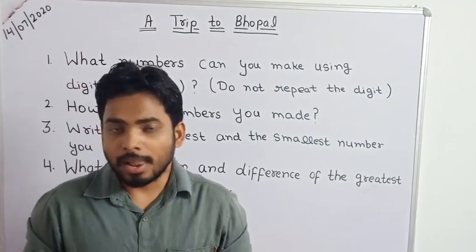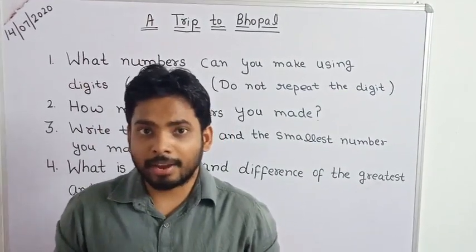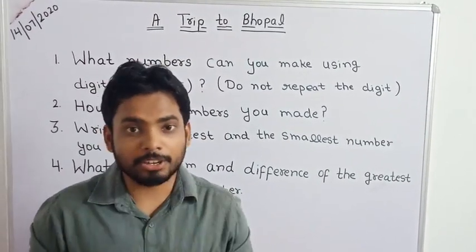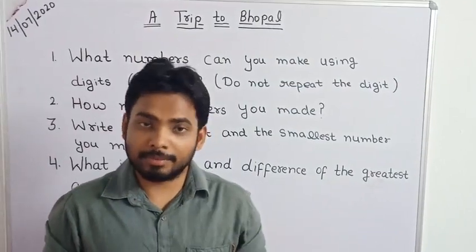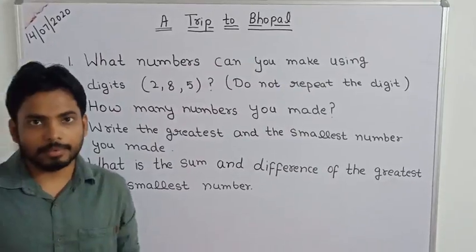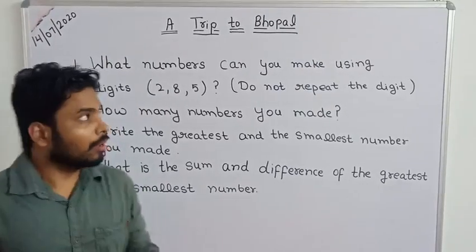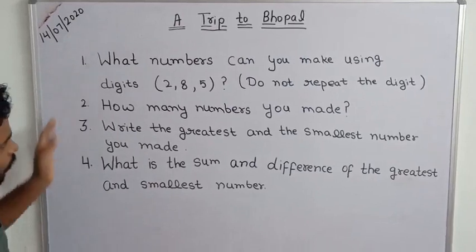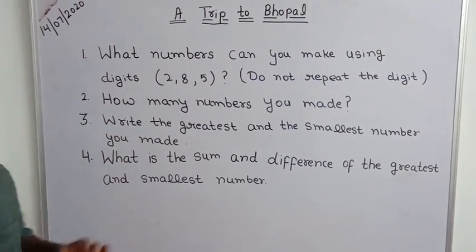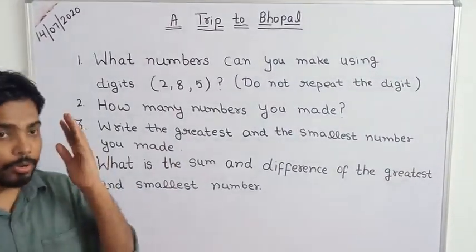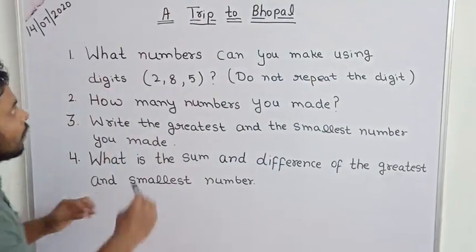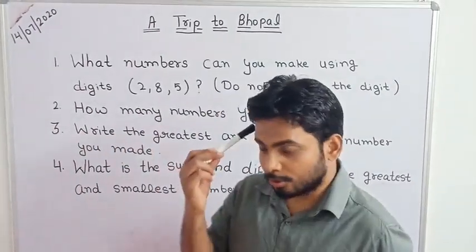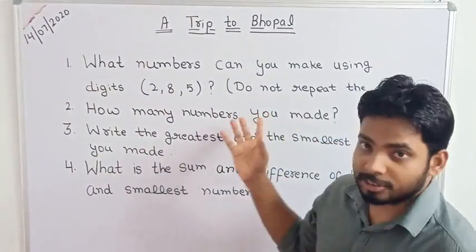So let's check how we can identify what we need to do with these numbers. Before starting the chapter A Trip to Bhopal, today we are going to see these questions. Very easy questions. Here you need to use your mind. Actually, in maths, each and every time you need to use your mind, because math is a rational subject.